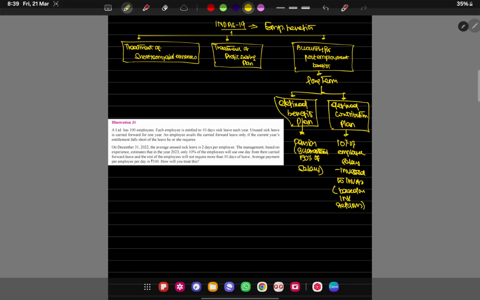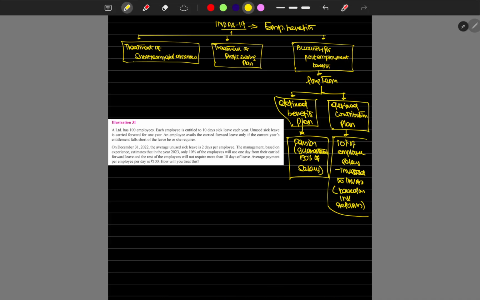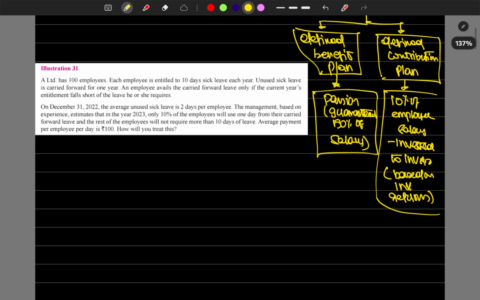How we have to treat this, we are going to see with this standard: how we need to treat the pension, which is 50% of salary guaranteed to employees. And the treatment of the profit sharing plan: how we have to transfer the profit and record it in our books. And short-term paid absences is leave encashment, right? So how we have to treat the leave encashments. That's it. Let's quickly start the problem.